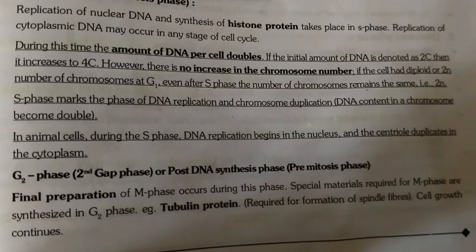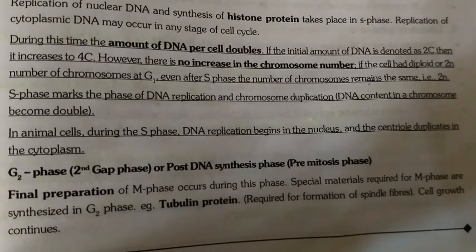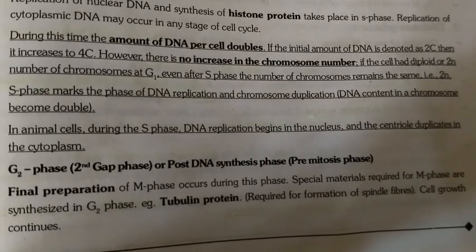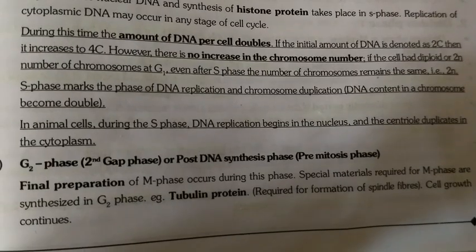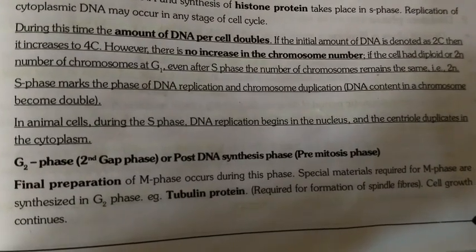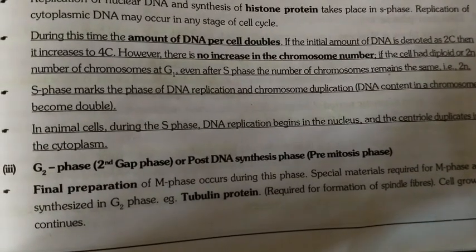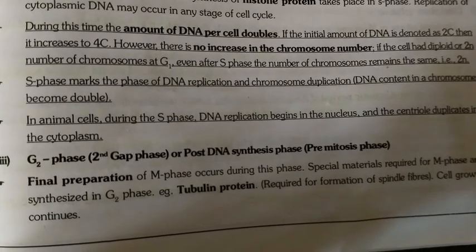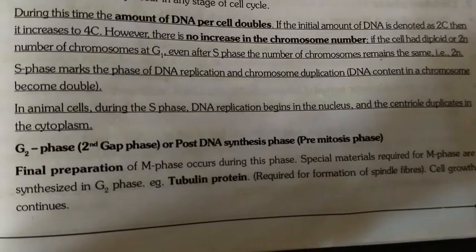If the cell had diploid or 2n number of chromosomes at G1, even after S phase, the number of chromosomes remains the same, for example 2n. S phase marks the phase of DNA replication and chromosome duplication. DNA content in a chromosome becomes double. In animal cells, during the S phase, DNA replication begins in the nucleus and the centriole duplicates in the cytoplasm.